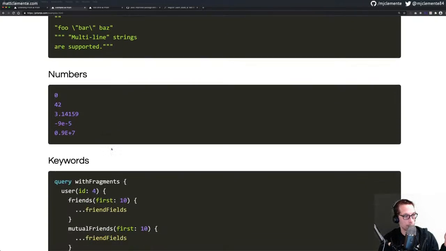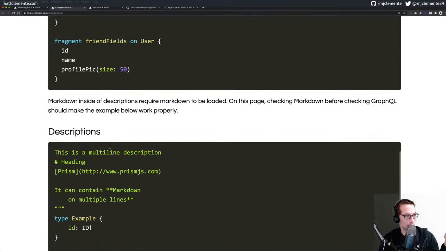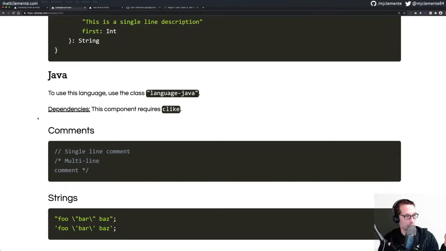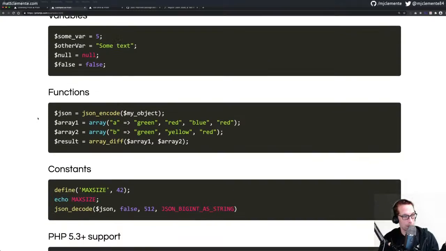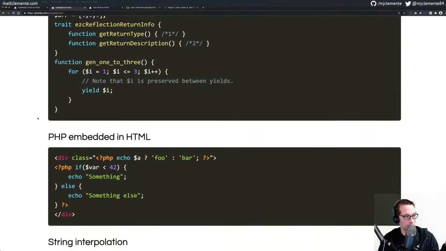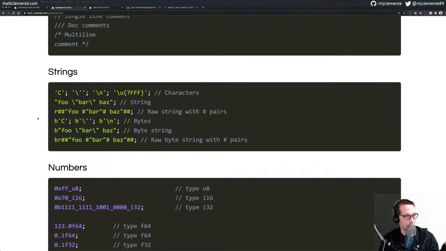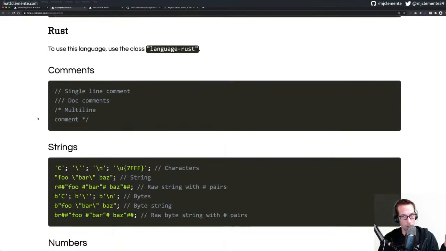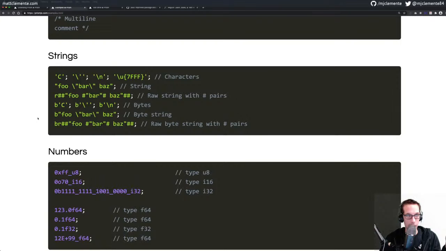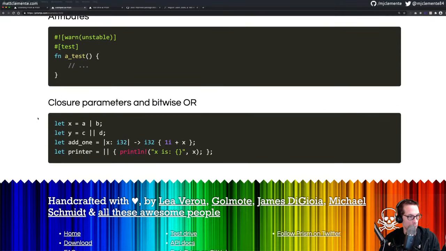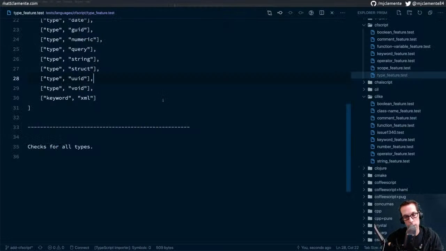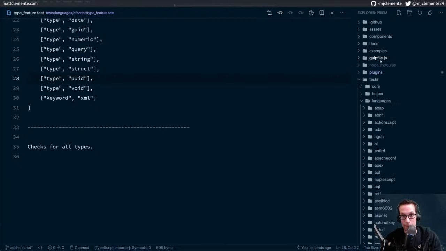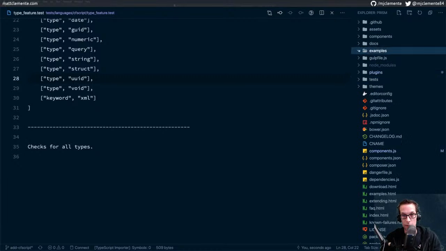Comments, strings, numbers, keywords. Then we have the markdown one, Java, comments, strings, numbers, full example. So that seems to be comments, strings, numbers, something, and then a full example type thing. Oh, there's Rust, I guess, somehow. I guess I checked Rust. Strings, numbers, functions, and macros, attributes. All right, cool. So jumping in here, we'll just get this started. You know what? Maybe I'll get it done before next week. Maybe.